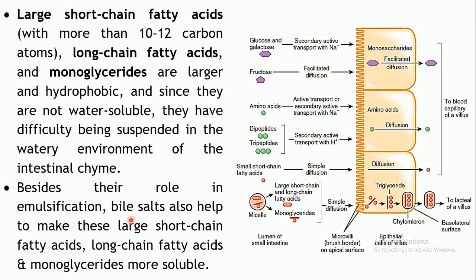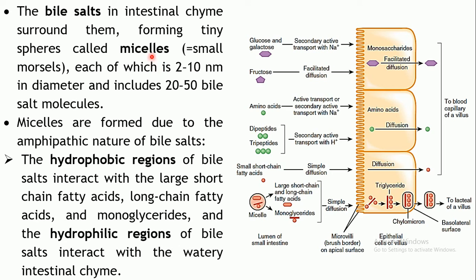So it will coat these large fatty acids or monoglycerides and result in the formation of something called a micelle, or small morsels, which are nearly 2 to 10 nanometers in diameter.